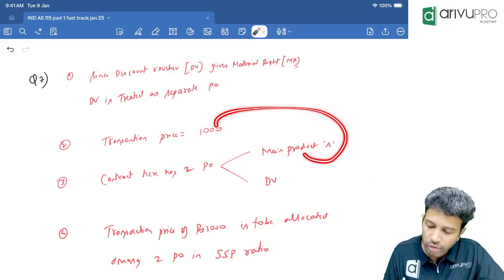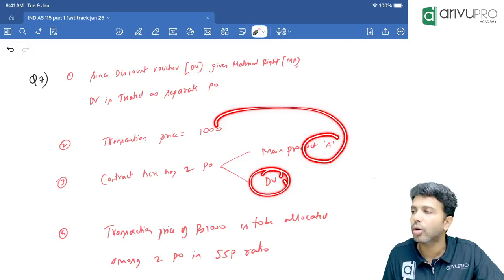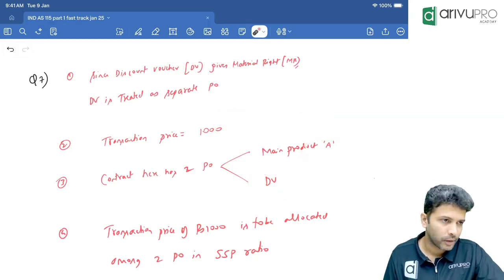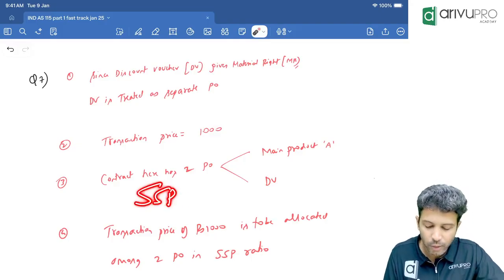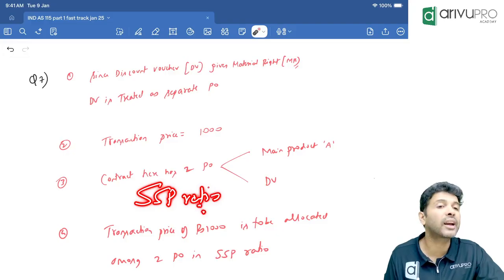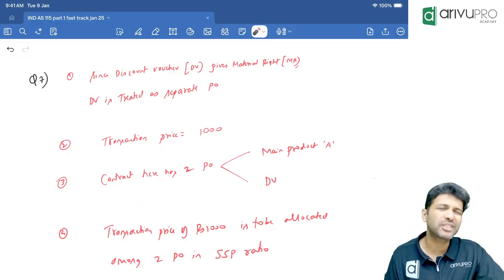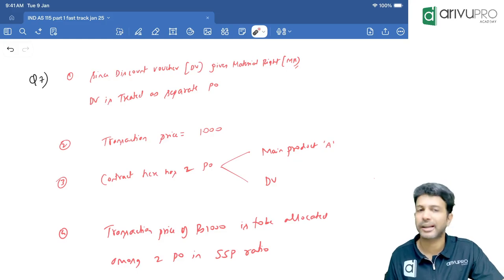Some portion of 1000 will go to product A, some portion will go to the discount voucher. So that allocation should happen in the fourth step. And how is that allocation done? We allocate in SSP ratio. SSP means stand-alone selling price.